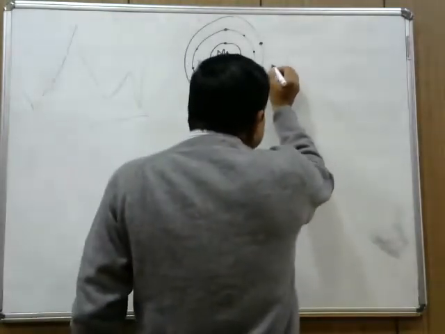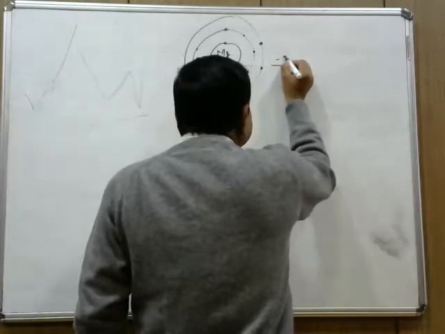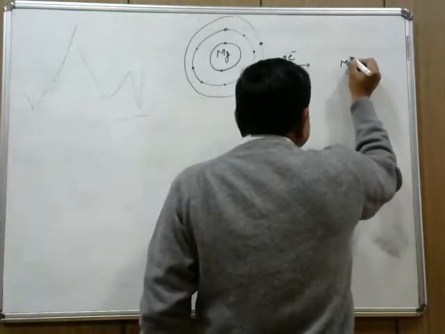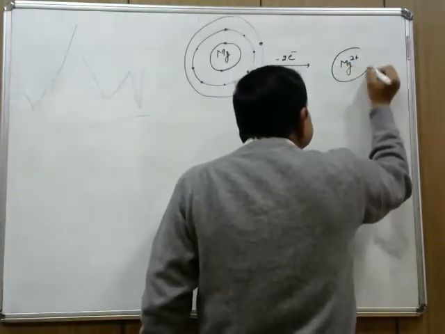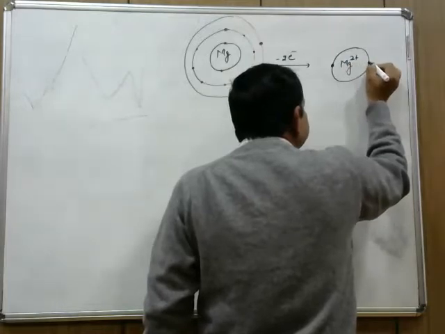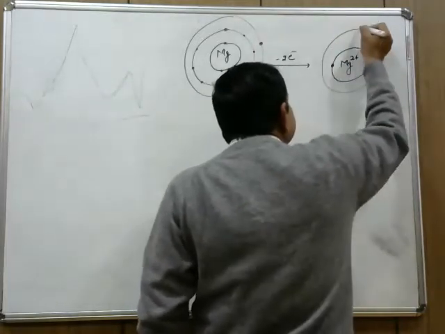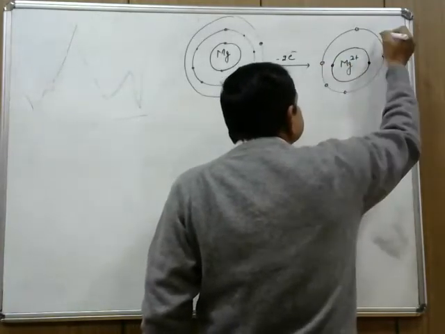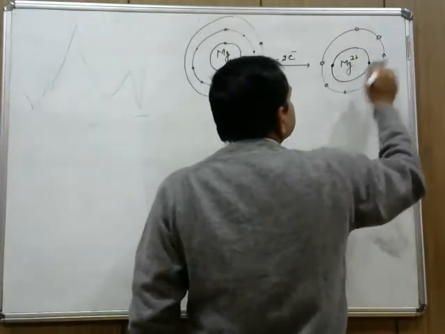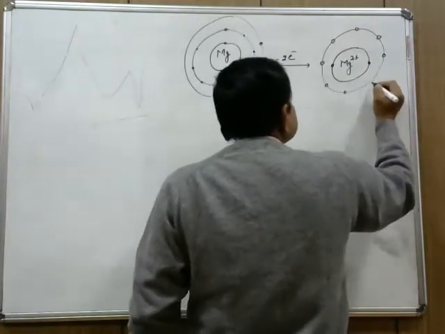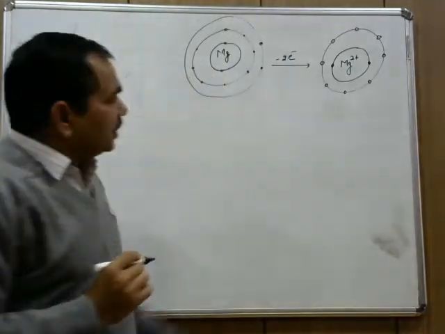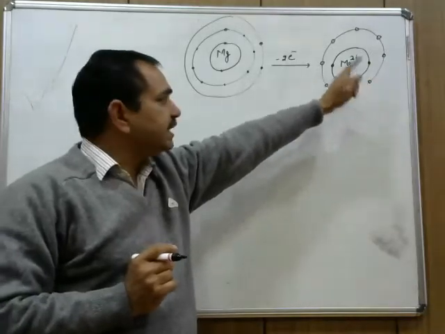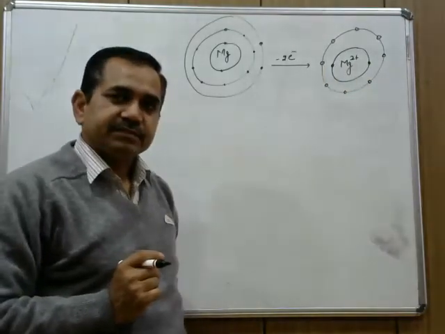Then it loses its 2 electrons, so I am writing here minus 2 electrons, and forms the magnesium 2 plus cation that has 2 electrons in the first shell and 8 electrons in its second shell. So this Mg2 plus ion has a stable configuration of 8 electrons, or a stable octet.